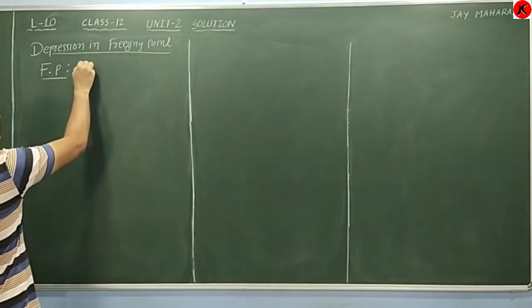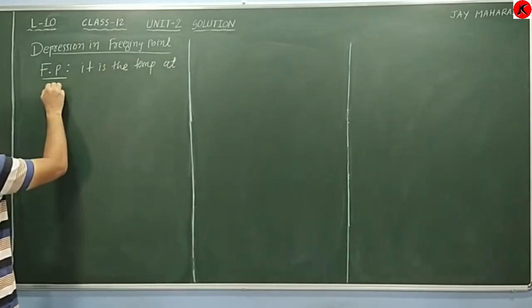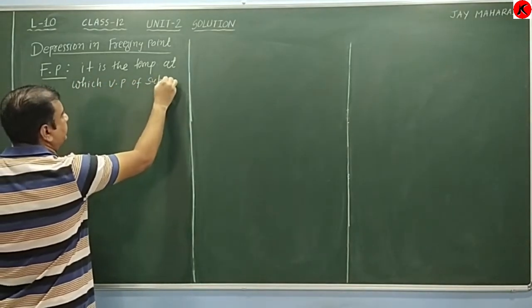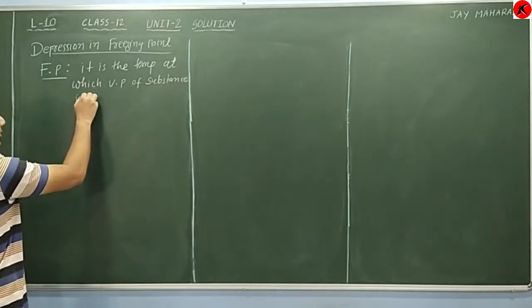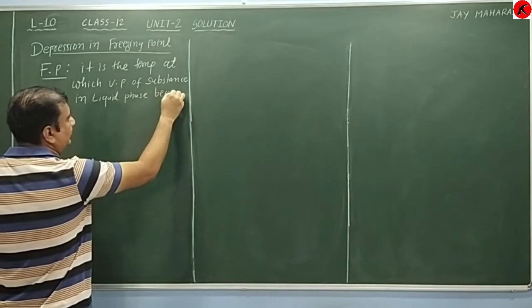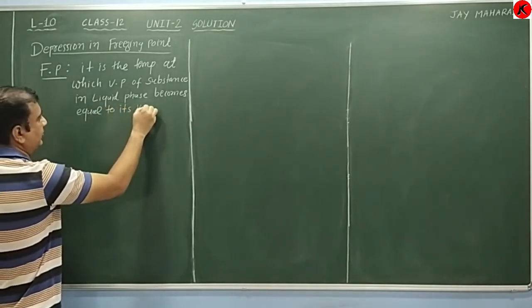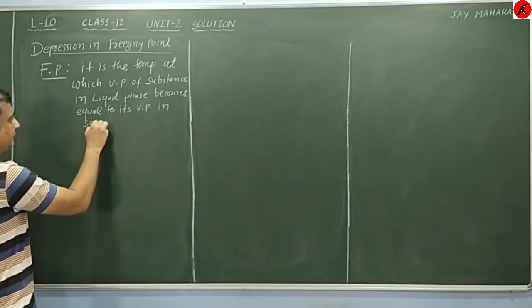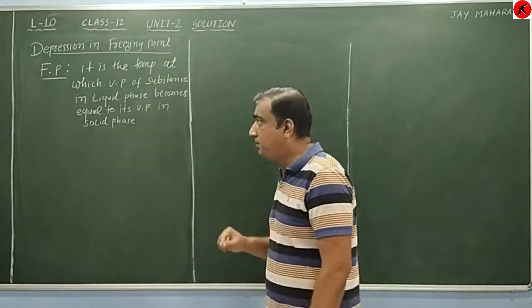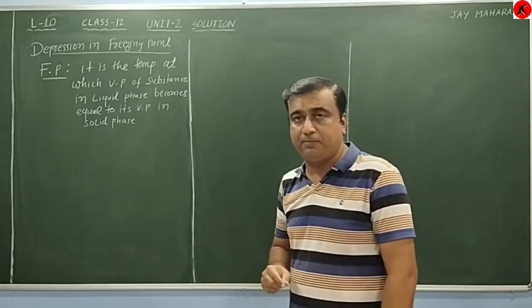Freezing point definition: it is the temperature at which the vapor pressure of a substance in the liquid phase becomes equal to its vapor pressure in the solid phase.